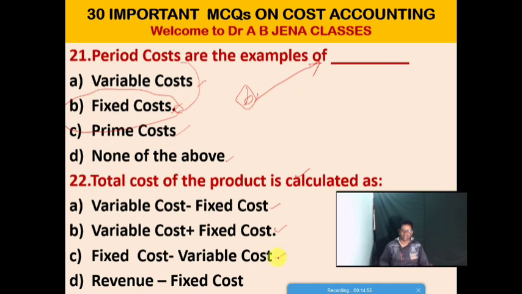Option C, fixed cost minus variable cost. And the last option, revenue minus fixed cost. So B is the right option for this MCQ. Total cost of the product is calculated as the variable cost plus fixed cost.